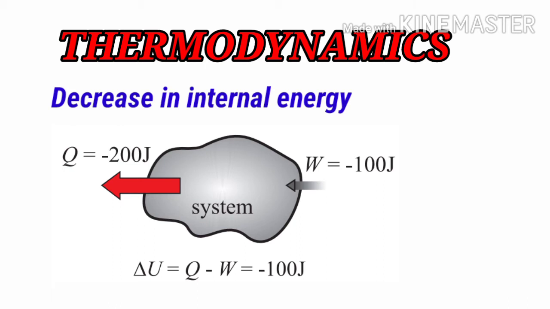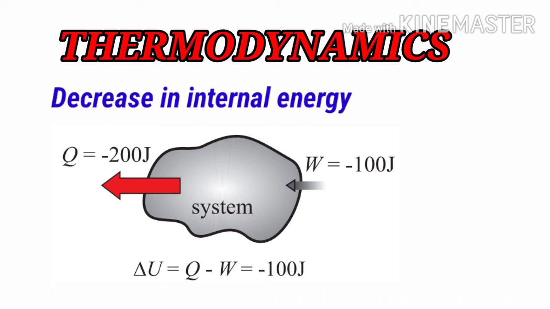So students, simply put these values into the equation, delta U is equal to Q minus W. Q will be minus 200 minus W, where the value of W is minus 100. So the minus will be plus. So minus 200 plus 100 is equal to minus 100 joule.